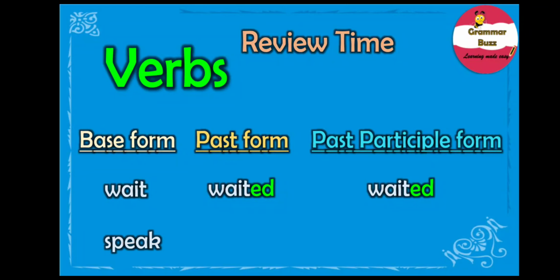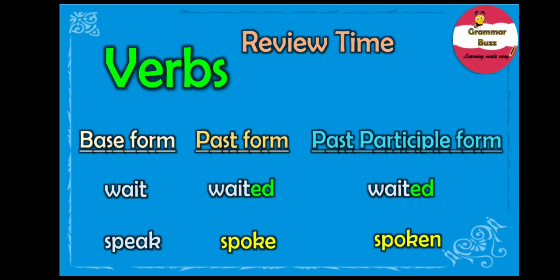However, for converting the base form of the verb speak to its past form and past participle form, we do not use any ed. The past form of speak is spoke and the past participle form is spoken. If you note, this verb does not follow the pattern of adding an ed to change itself to the past form or the past participle form.